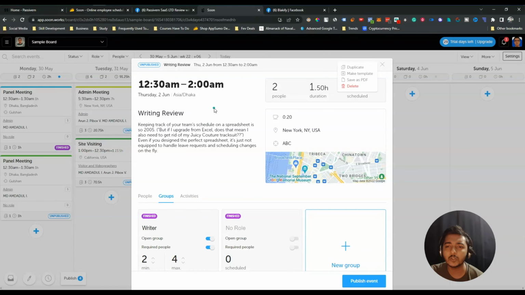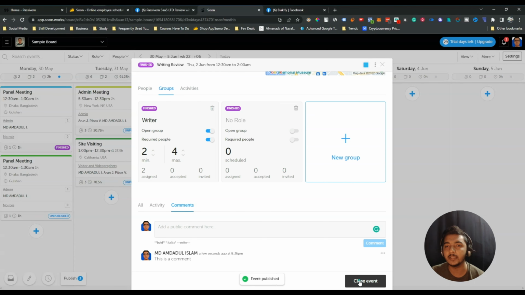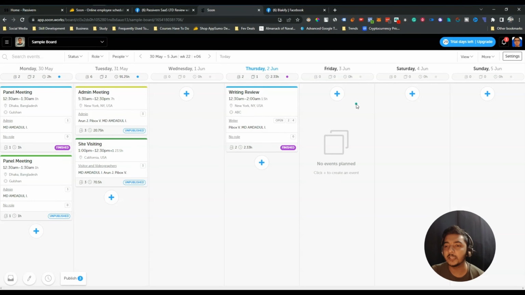After adding everything, now you have to publish the event. If you publish the event, all your team members can now see this work, and then they can do this work depending on their scheduling basically. So these are the things, guys. You can add an unlimited number of tasks from here. Just click on this plus icon, and similarly you can add your task. I hope you get the idea, guys, about this tool.